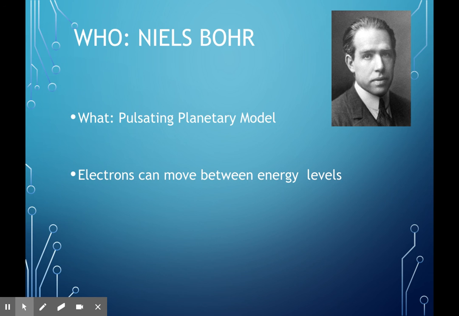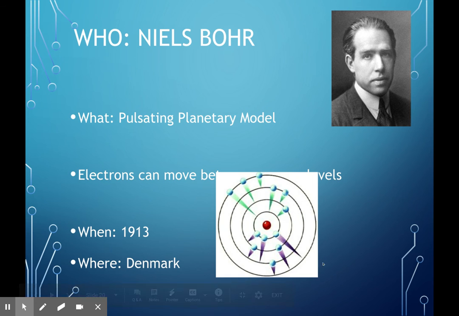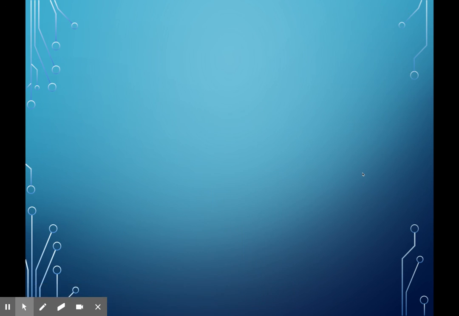However, he also said that those electrons can move between energy levels. So if we have the first energy level, electrons can skip from one to the second. If you look at this picture, you'll see that these electrons are traveling in very specific paths, but they can move further out and join another path.